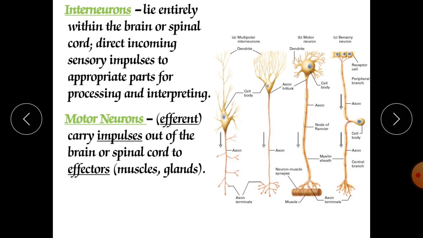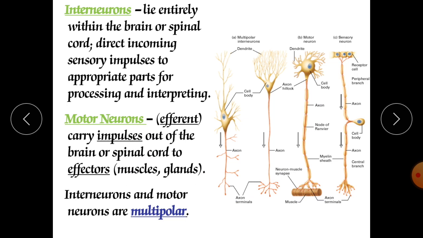Here the brain is giving orders to the respective organ to do its function, toward the hand, the nose, the skin. So it is an efferent way of conduction. It carries impulses from the brain toward the muscle, the gland, the organ.